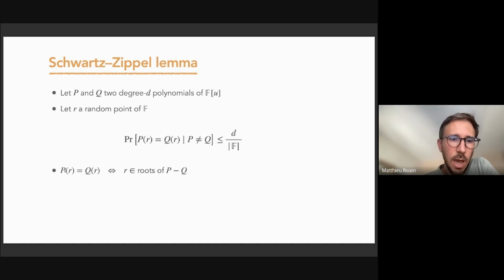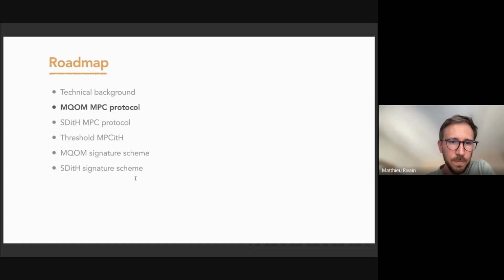And to see this, we have that P of R equals Q of R if and only if R is among the roots of P minus Q. If P is different from Q, P minus Q is a non-zero polynomial of degree D. So the probability to have this is the probability that R is taken among the roots of this polynomial P minus Q. Okay, so now I'll present the MQOM MPC protocol.